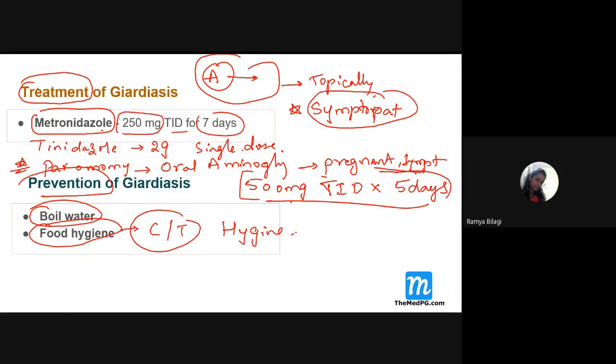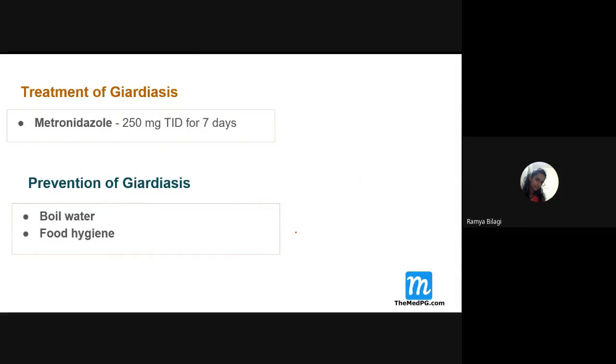Students, are you all clear? Yes, ma'am. So I think I'll stop it here only. In the next class, I'll continue with one more protozoal infection. Today we have covered some of the MCQs related to Entamoeba, and then we have seen in detail about the Giardia also.